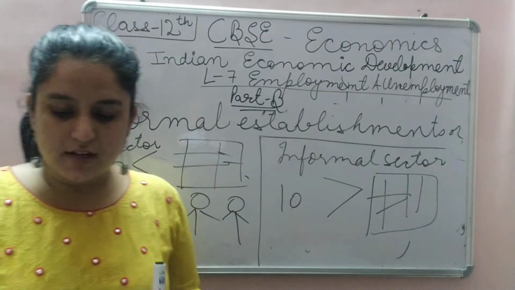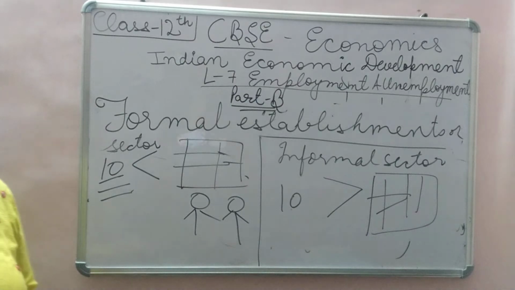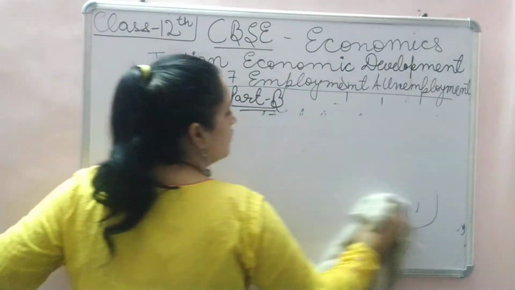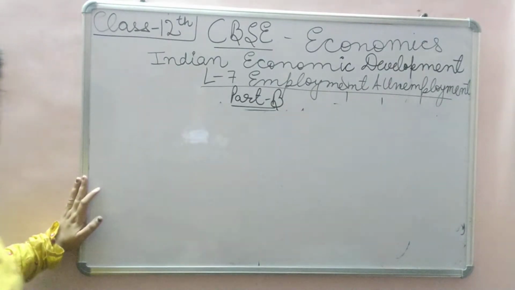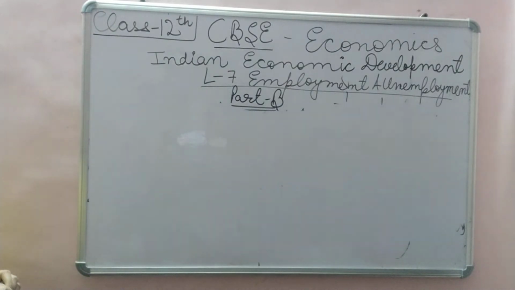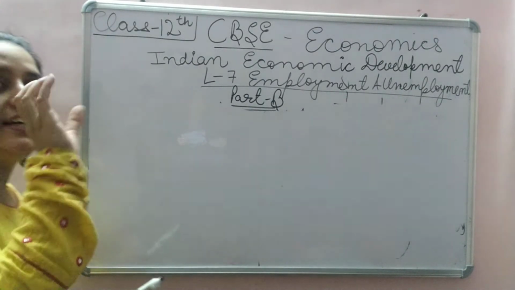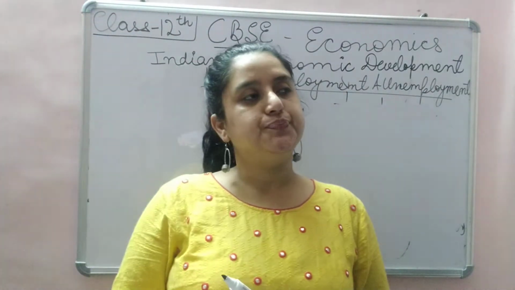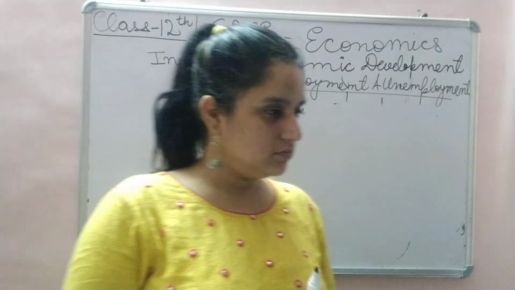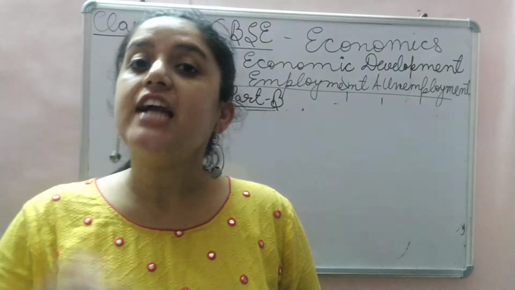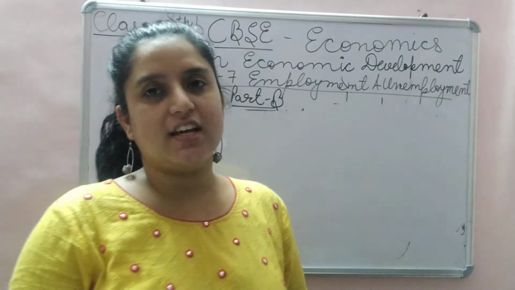One point you understood: where there are more than 10 people, that sector is known as the formal sector. Where there are less than 10, that is the informal sector. Suppose you have a running business, say a restaurant, where the number of people employed is 10, then again it will be a formal sector.